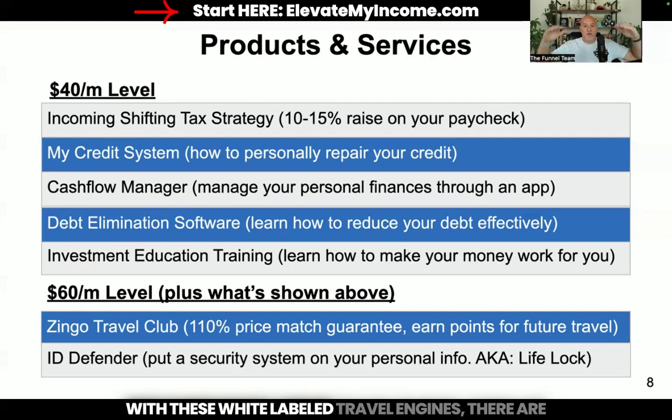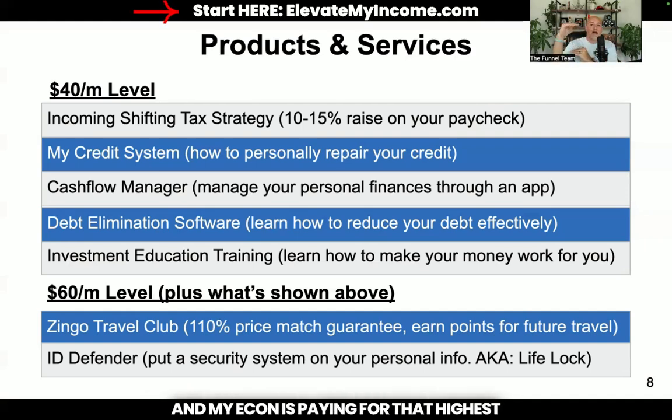With these white labeled travel engines, there are different levels that the specific company, like myEcon, can pay for to make sure that you get the maximum amount of discount. And myEcon is paying for that highest level of membership, which means you're going to get the biggest discounts possible, up to 70% off of retail prices.